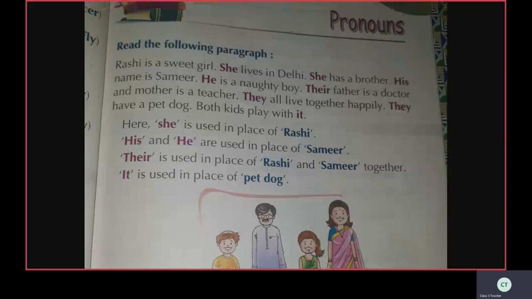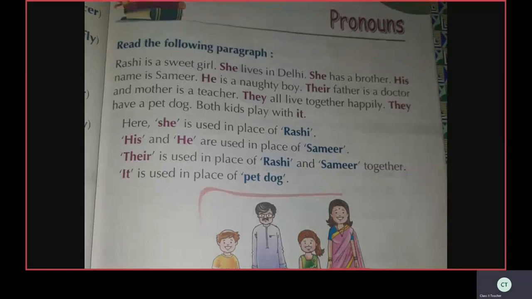The red words are pronouns. Okay. Rashi is a sweet girl. She lives in Delhi. She is a pronoun. She has a brother. Here she is a pronoun. His name is Samir. His is a pronoun.